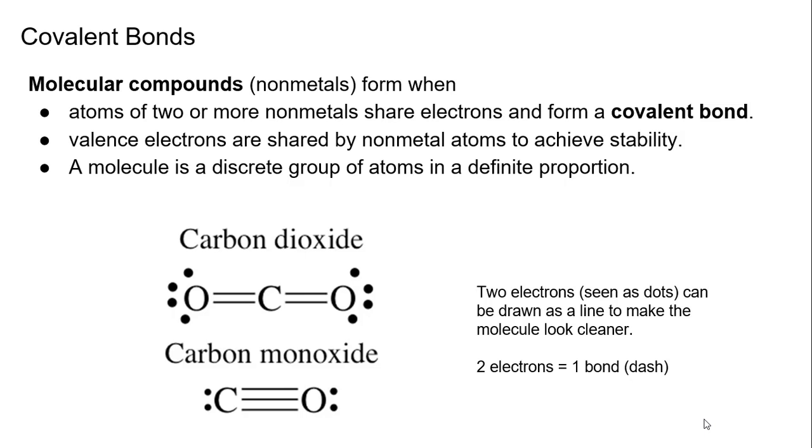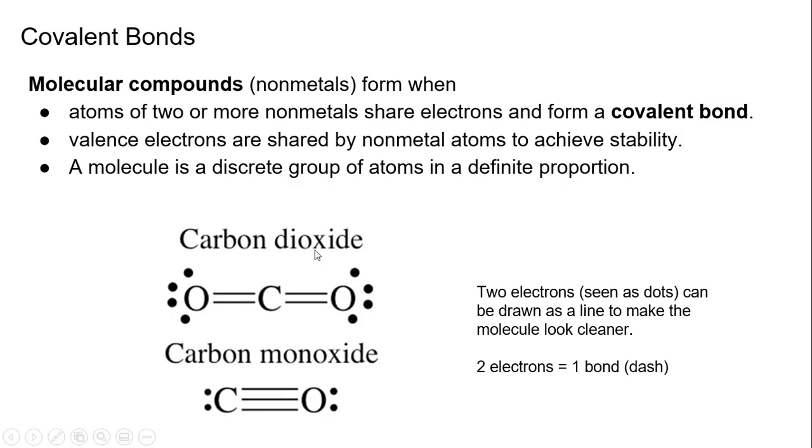H2O, we know that as water. That is a molecule. Water, regardless of where it's found on Earth, will always have 2 hydrogens and an oxygen. H2O, that's what it means, a discrete group of atoms in definite proportions. Carbon dioxide is right here. Carbon dioxide has a carbon and 2 oxygens. It will always have this. Carbon monoxide has a carbon and an oxygen.